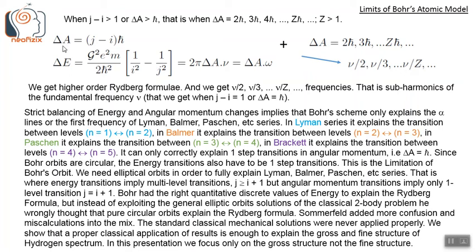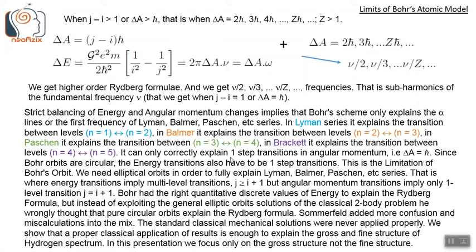So the strict balancing of the energy and angular momentum changes implies that Bohr's scheme only explains the alpha lines of the first frequency of Lyman, Balmer, Paschen, etc. series. Only the alpha lines or the first frequency. In Lyman series, it explains the transition between n equals 1 and n equals 2 levels. In Paschen series, it explains the transition between levels 2 and 3. In Brackett series, between levels 3 and 4. In Pfund series, between levels 4 and 5.